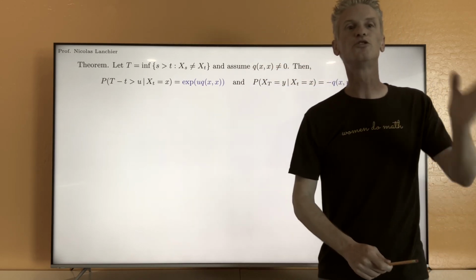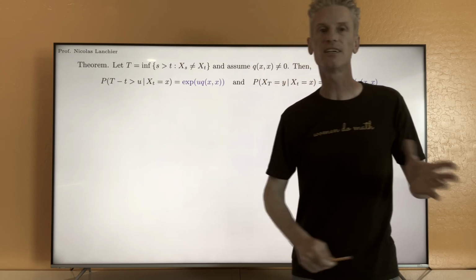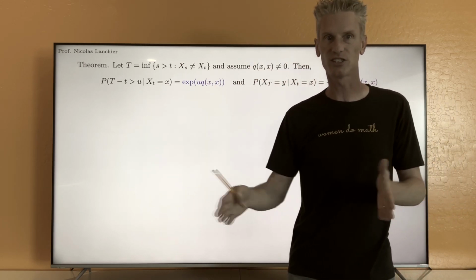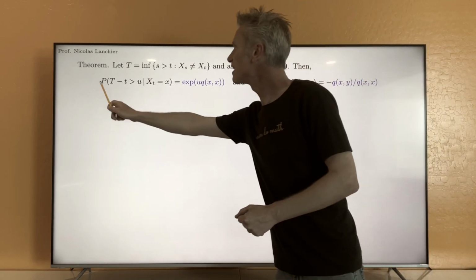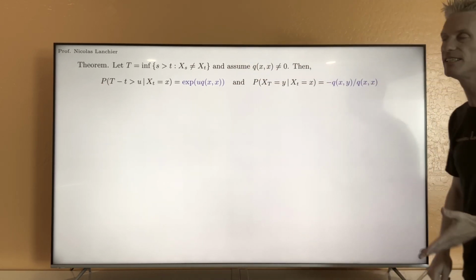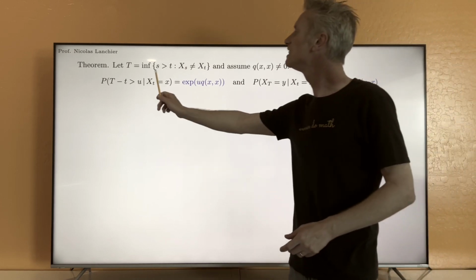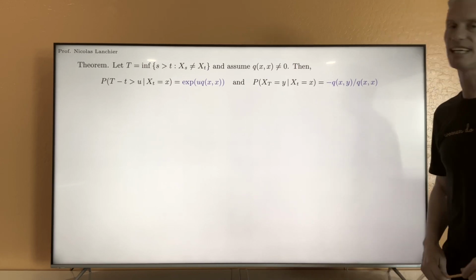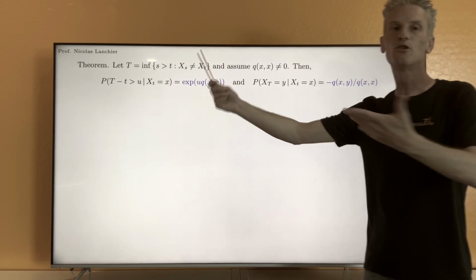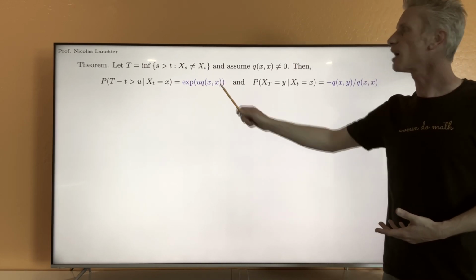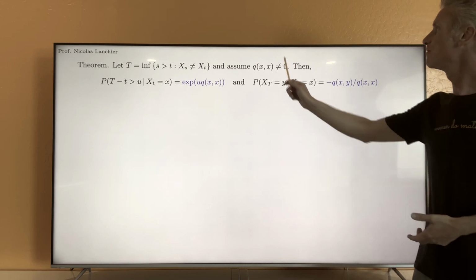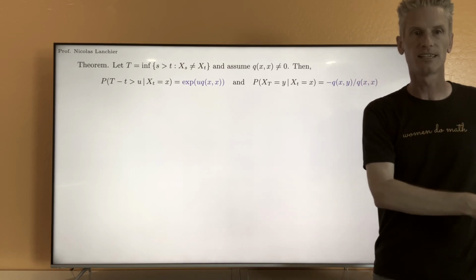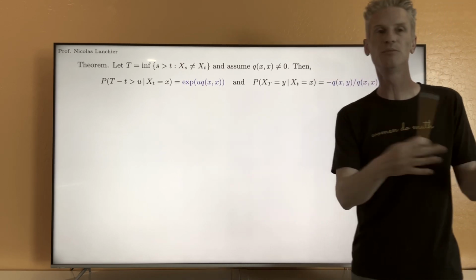Capital T is time to the next jump, so capital T minus little t is going to be the time we have to wait until the next jump. So the theorem says that the probability that capital T minus little t is larger than u, given that at time t the process is in state x, is going to be equal to exponential of u times Qxx. Remember, Qxx is negative, so uQxx is negative, and this exponential is indeed between 0 and 1.